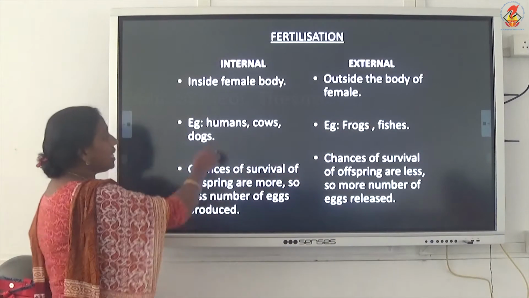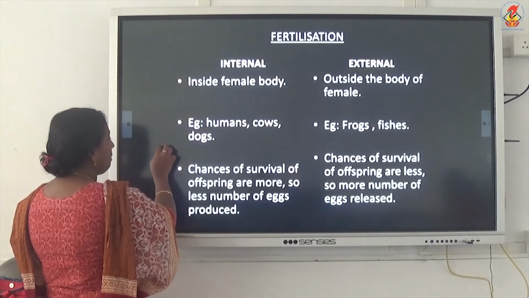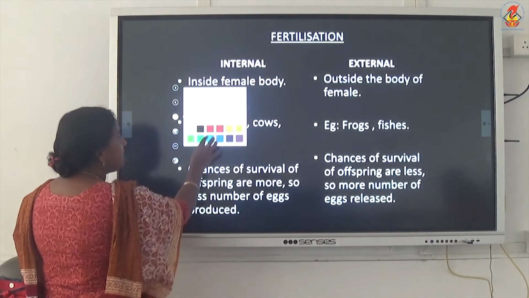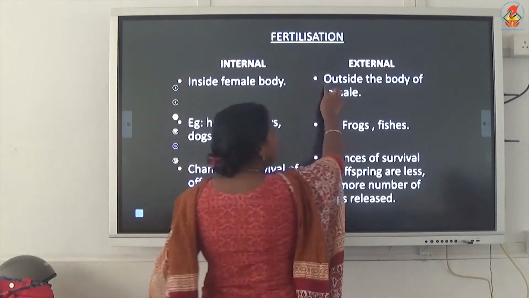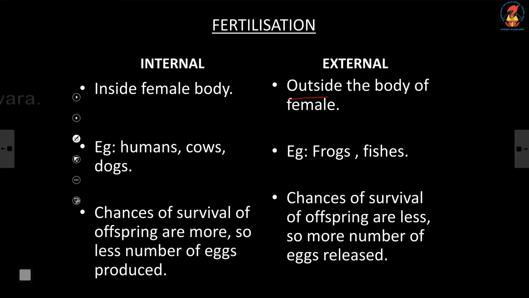The type of fertilization which occurs inside the female body, you call internal fertilization. Whereas if it occurs outside the female body, you call it external fertilization. Okay, you have to study some examples.